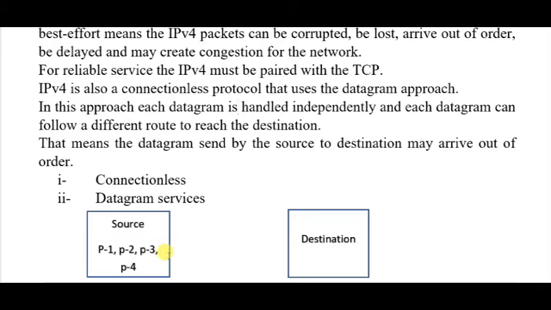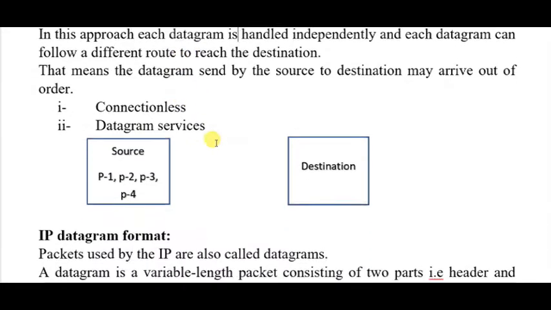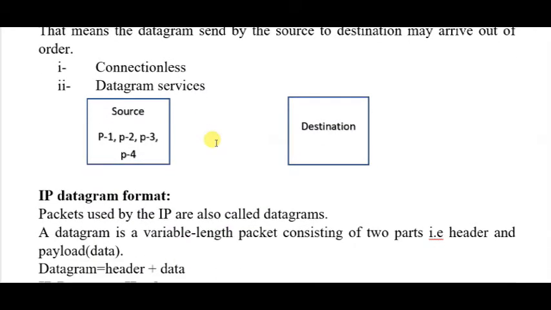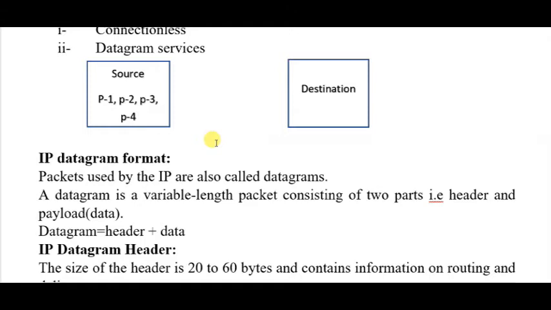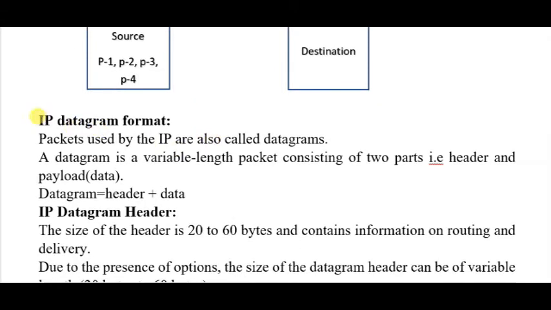Next is the datagram service, or datagram approach. This IP uses the datagram approach to handle each datagram. So how does the datagram service work here? What is the format of this datagram? Here is the IP datagram format. The packets used by IP, the datagrams, are of variable length and consist of a header and payload. What is payload? Payload is purely data. So in short, datagram is equal to header plus data.